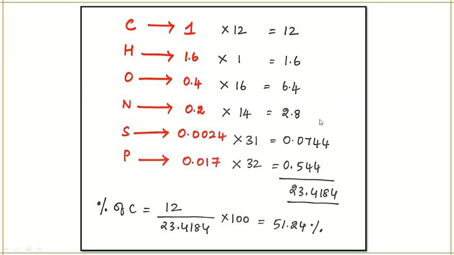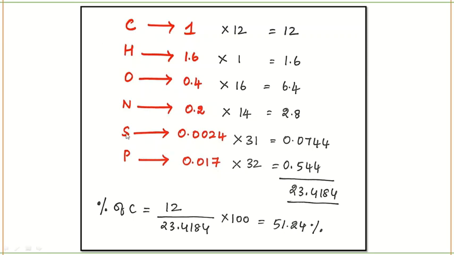You're going to add up all of these. So your answer will be 23.4184. Okay, so when you add all of this, the answer will be 23.4184. This is the total composition of all the elements which is present in your biomass.